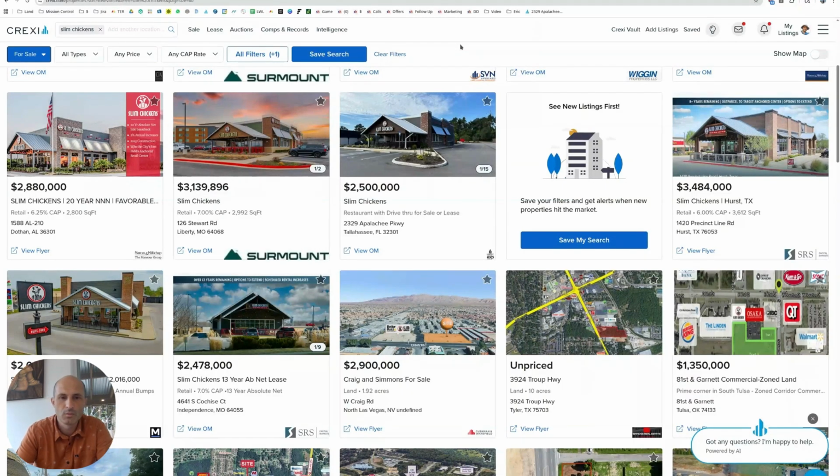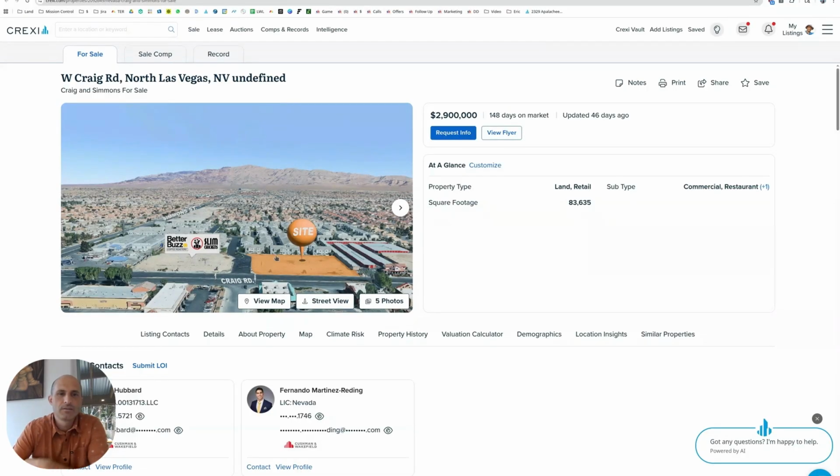Yeah, so I'm seeing one on the screen here. Look at that. Slim Chickens, Better Buzz and Slim Chickens. Now we're talking. So it's the site next to them. So the developers next door are putting Slim Chickens and Better Buzz. Better Buzz is a coffee shop that's got locations near me. Where is this? This is Las Vegas. Okay, Better Buzz is growing into the Las Vegas market. Las Vegas, Arizona, but they're coming out of Southern California. So Slim Chickens, a lot of other videos and things I work on coffee shops. So that one is just catching my attention.